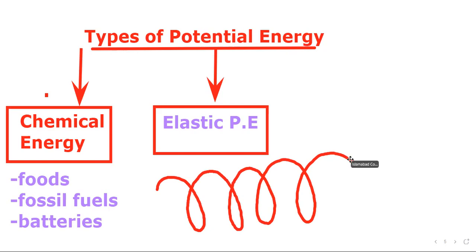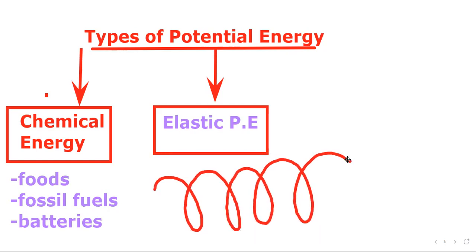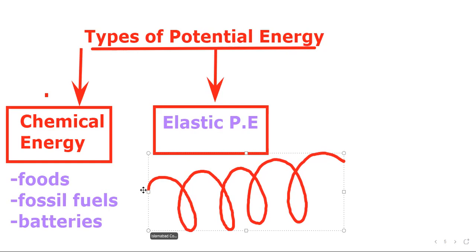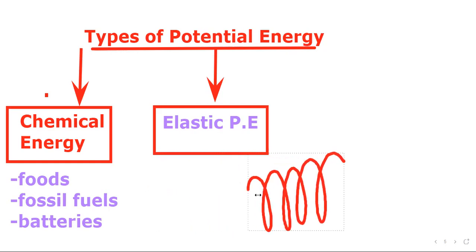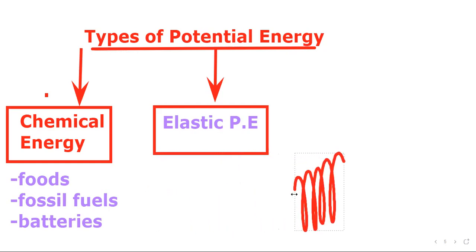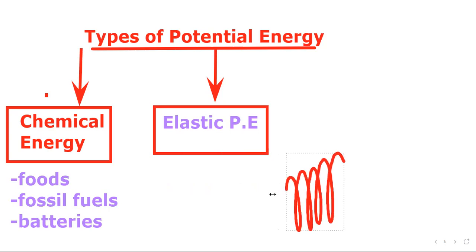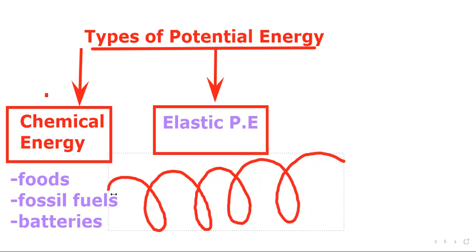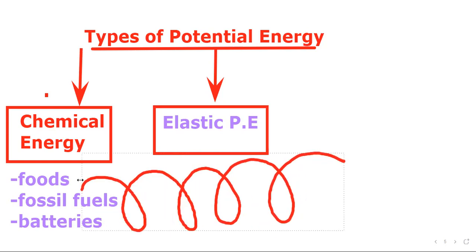Let's assume that I am going to apply some force on it. Like the spring is compressed like this. When I release this spring, it will regain its position like this, and it will start oscillating like this.